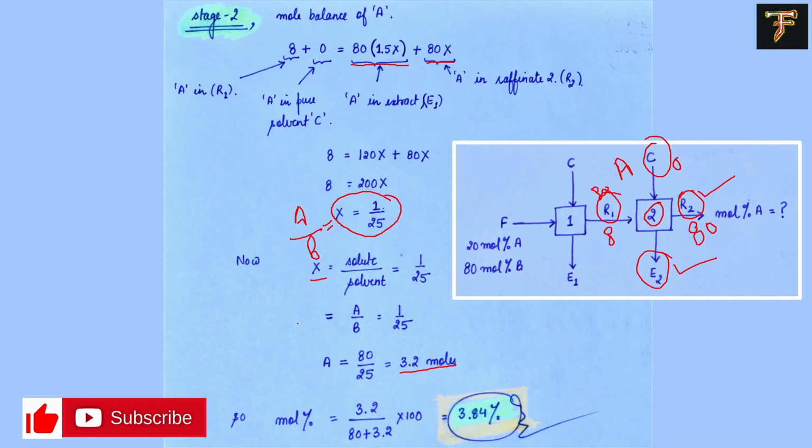Now we need to calculate the mole percent. So mole percent will be 3.2 divided by B plus A again, 3.2 divided by 80 plus 3.2, which ends up as 3.84%.